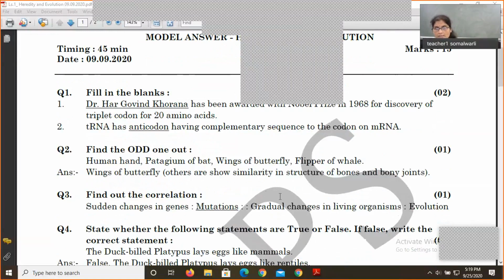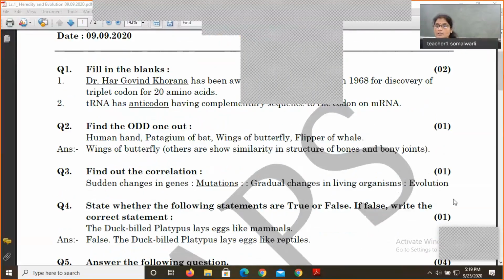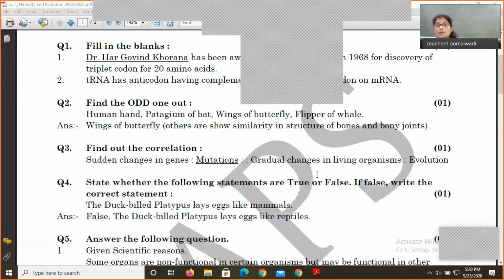So let us see the relationship between the 2 words of the second pair. Gradual changes in living organisms is called evolution. So sudden changes in the genes should be called mutations. Whatever has been provided, you must be able to establish the correct relationship between the given pair of words and then only go for writing the answer.